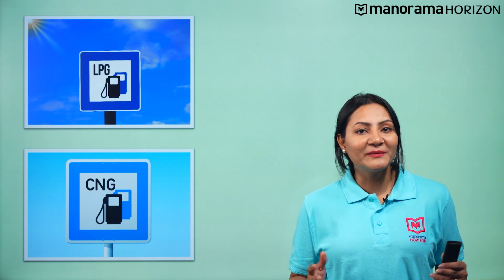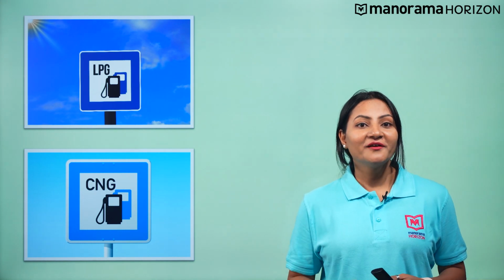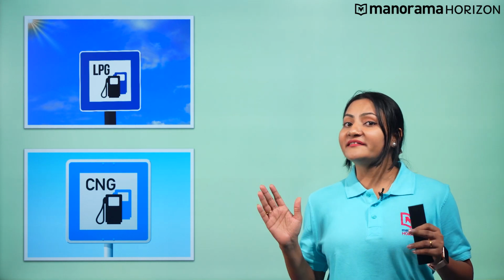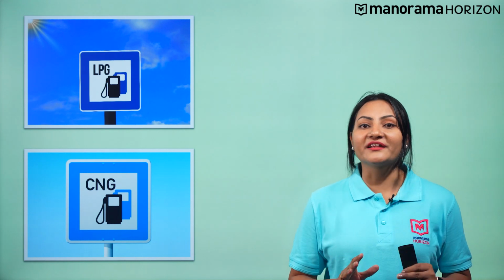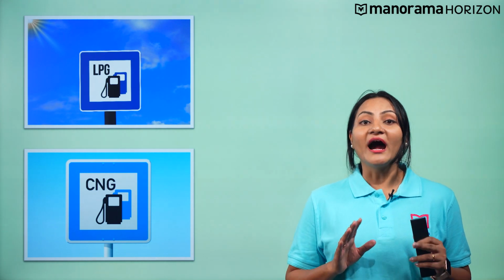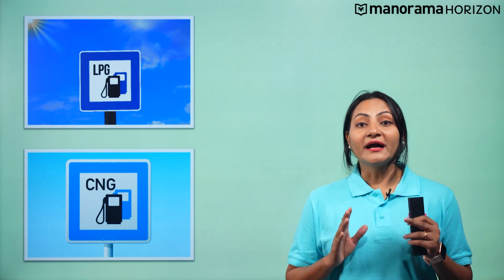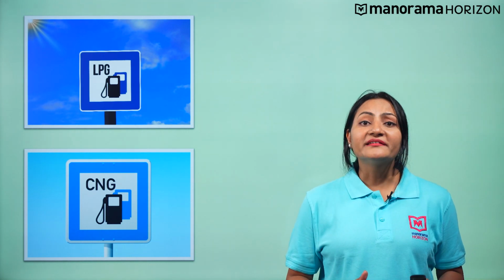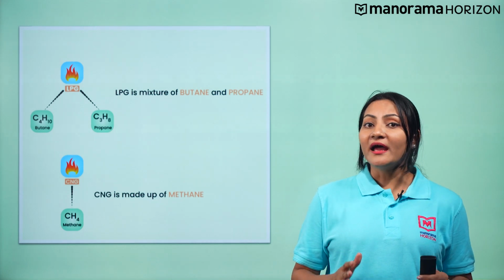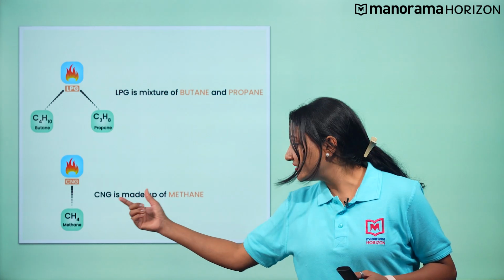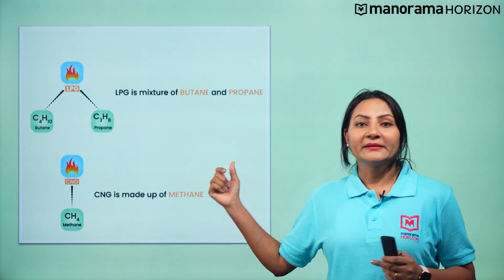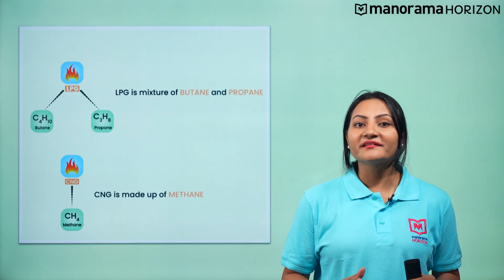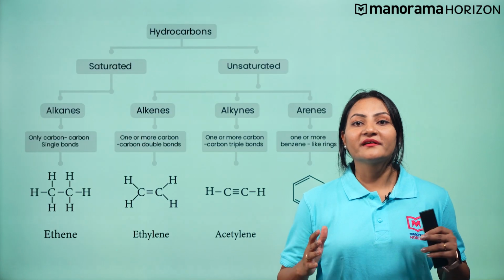Now, what are LPG and CNG made up of? Well, LPG is liquefied petroleum gas and CNG is compressed natural gas, and both are hydrocarbons, that is, compounds of carbon and hydrogen. LPG is a mixture of butane and propane, whereas CNG is made up of methane, which are both hydrocarbons. Now, let's discuss more about hydrocarbons.